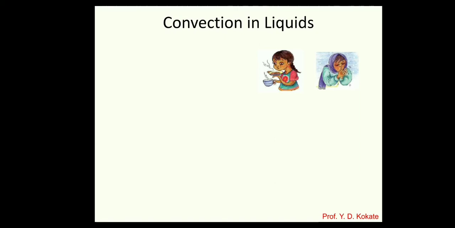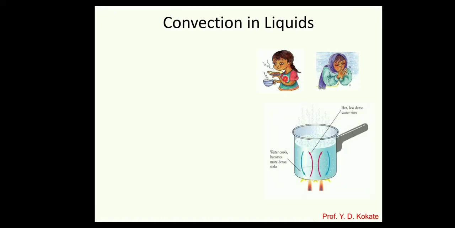Here, the second girl has a body temperature which is very high compared to the atmosphere, that means the atmosphere has a very low temperature. So the atmosphere takes the heat, the atmospheric molecules move away, and new molecules come closer to the human body and take the heat. So one natural current will be set, and due to that the body temperature of the girl will decrease. To restrict this flow, this girl wears a sweater so that heat is not transferred.